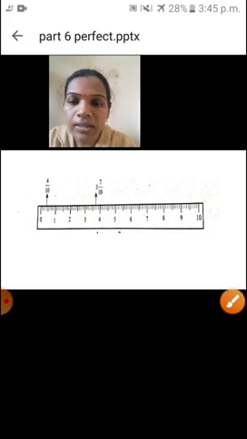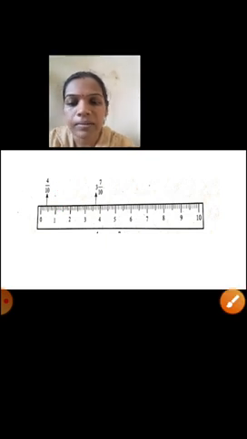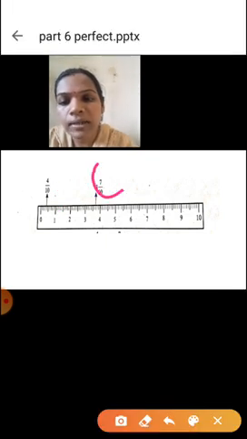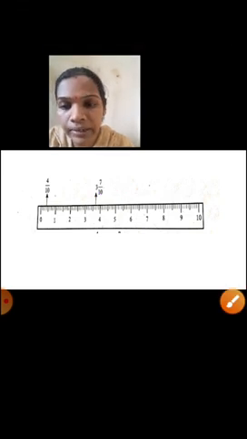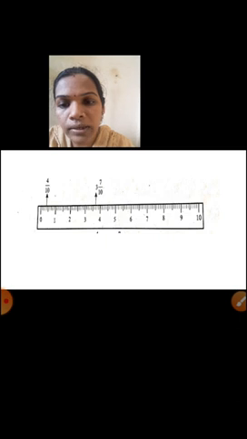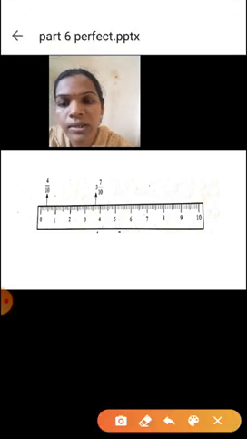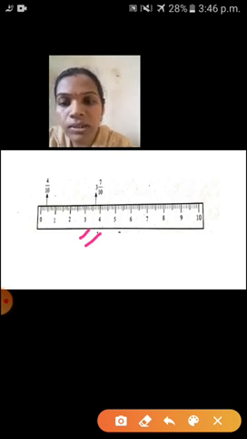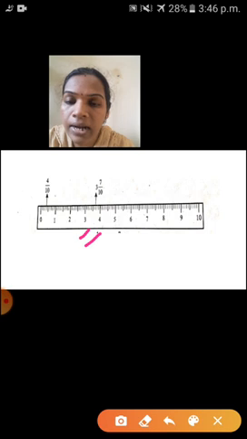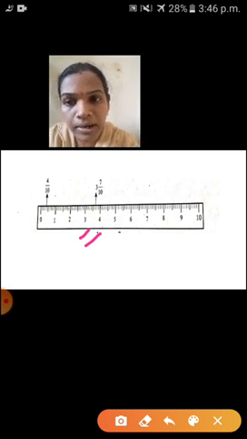Next one is 3, 7 upon 10. You have to see the third unit. Yes, third unit is what here? This one. So third unit, 7 upon 10. You have to see the seventh line in between 3 and 4, where 10 equal parts are there.